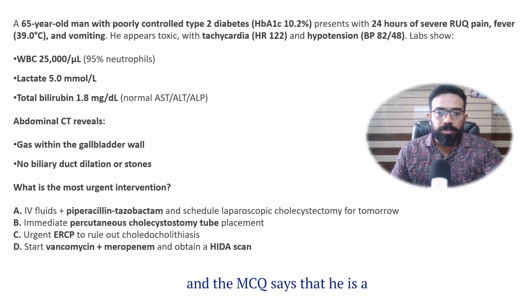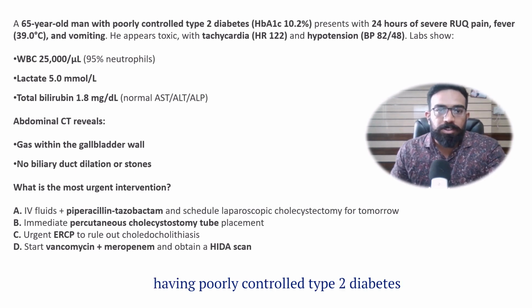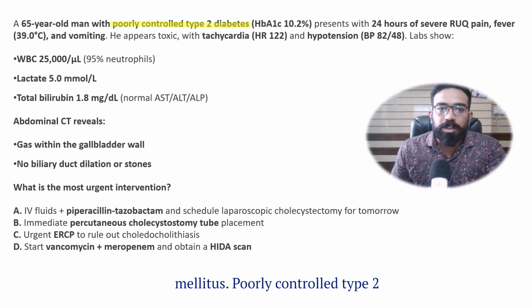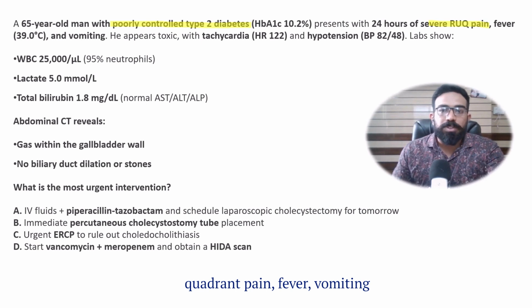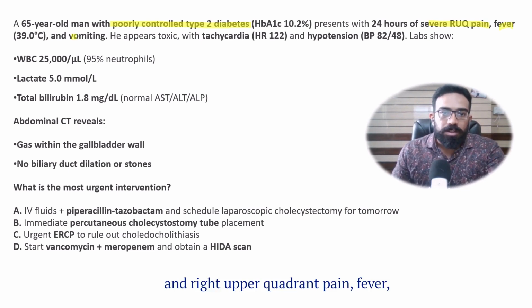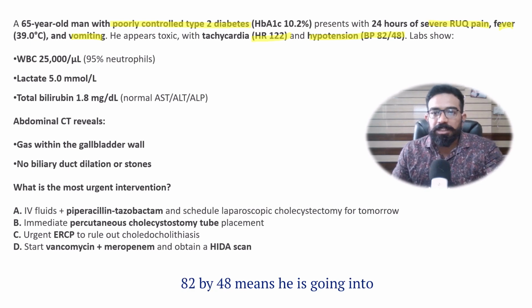The MCQ says that he is a 65-year-old man who is having poorly controlled type 2 diabetes mellitus. Right upper quadrant pain, fever, vomiting. He has tachycardia and hypotension. So BP 82/48 means he is going into shock.